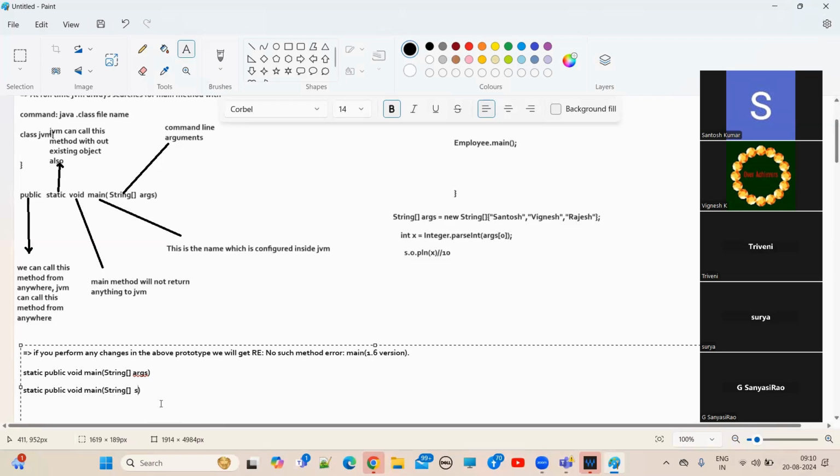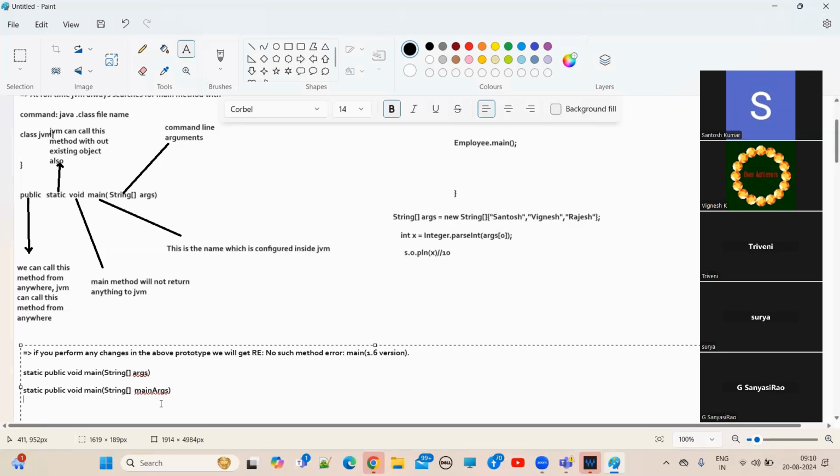The name of the variable. Args is the variable name, right? So you can keep any type of valid identifier. It should be a valid identifier. I think we already discussed what a valid identifier is and what rules you have to follow. No need to explain again. So this is what a valid identifier is. I'm keeping that in main args. Like that I can keep any valid identifier.